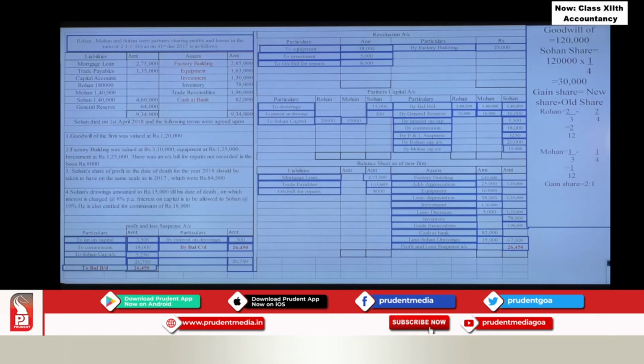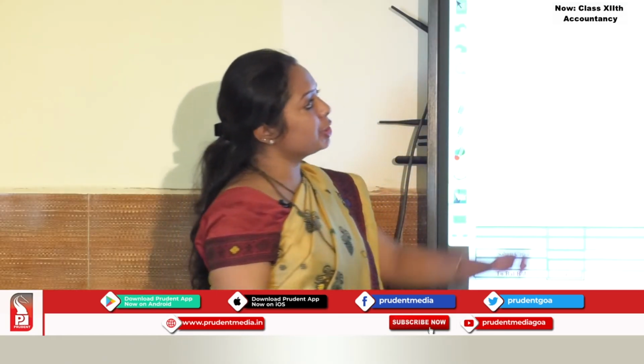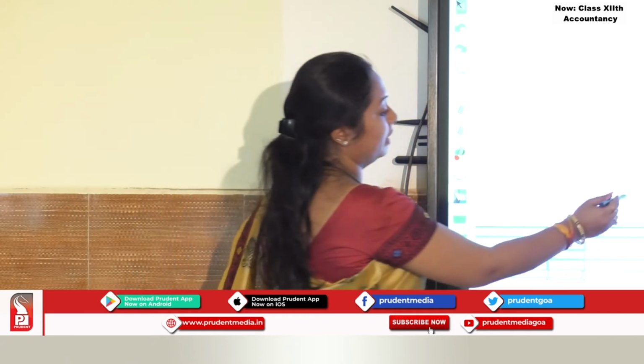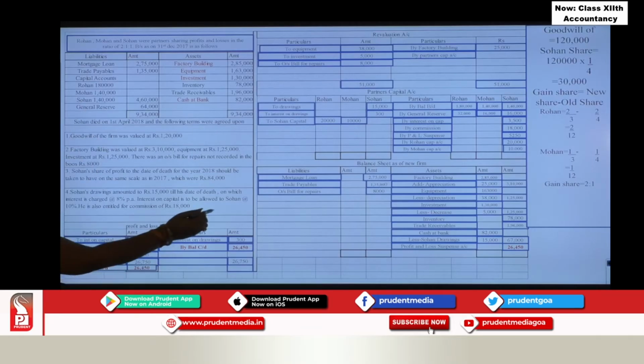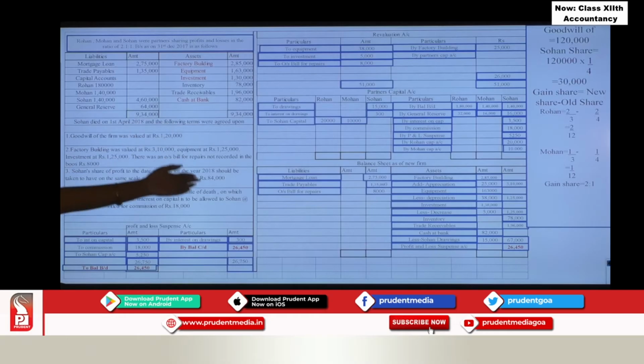Now, we will balance the accounts. First is the revaluation account. Debit side is greater. Write the same total here and the difference is the loss, because debit side is greater. So this 26,000, you have to distribute among all partners in which ratio? In the old ratio.